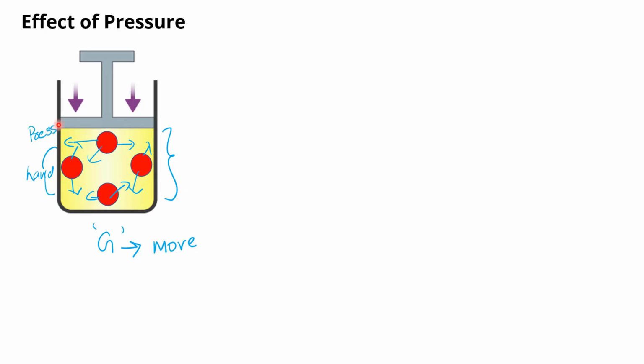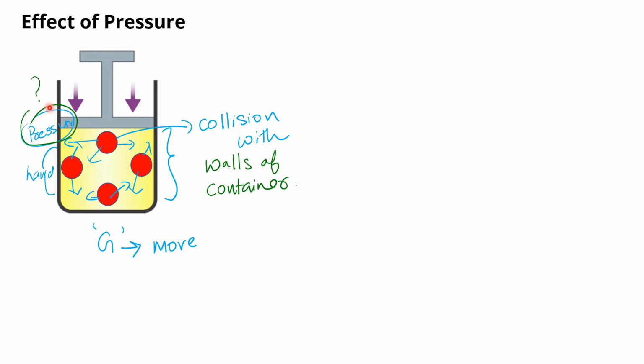This force we call pressure. Pressure exerted by gas. So how do gases exert pressure? By the movement of the particles and collision with the walls of the container. So if a question is asked, explain why do gases exert pressure, or give reason gas exerts pressure, then the answer you must write is: gas exerts pressure due to the collision of gas with the walls of the container. That is the idea. Why? Because there is a lot of space and gas particles are always in constant motion, and due to this motion they come and hit on the walls, and if they hit on the walls there will be a pressure experienced.